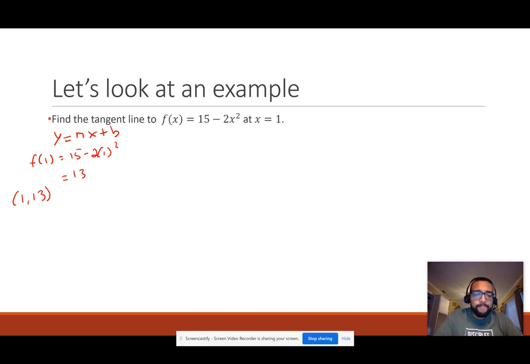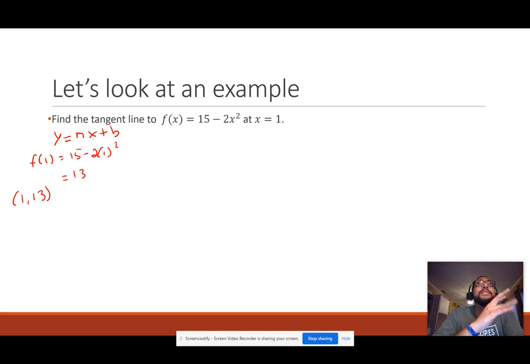And we're stuck. Because to create a linear equation, you need one of two things. You need either a second point, because with that second point you can find the slope, and then from there find the y-intercept, or you just need the slope altogether. So that means one thing we need to know is: what is our second point? And if I have that second point, will that give me the right slope? Will that give me the right y-intercept? Will I even get the right line?